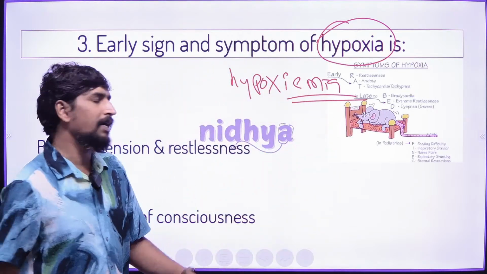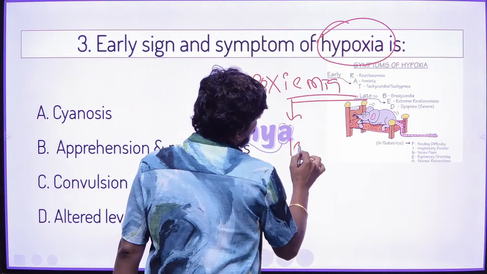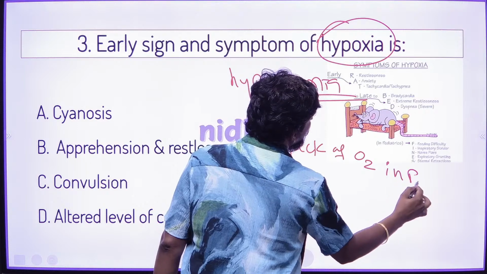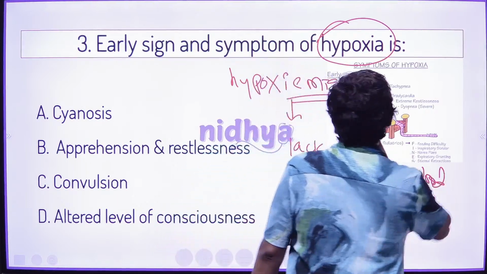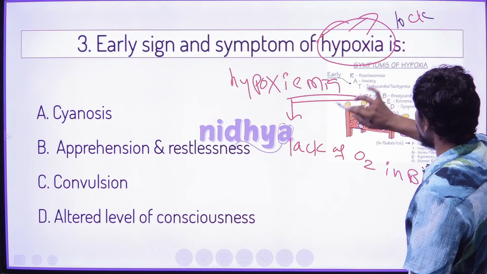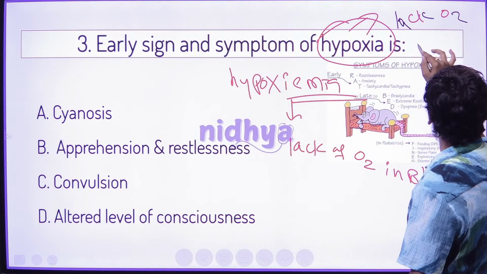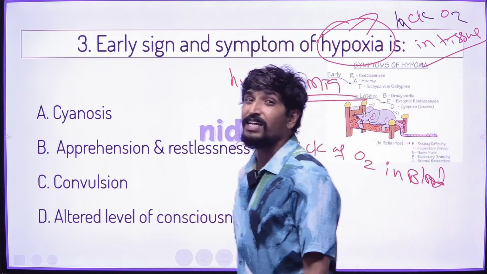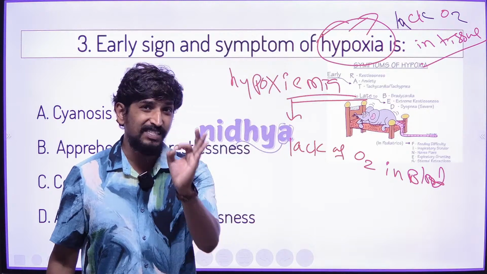Hypoxemia is nothing but a lack of oxygen in the blood. But hypoxia is a lack of oxygen in the tissue, lack of oxygen in the cell.